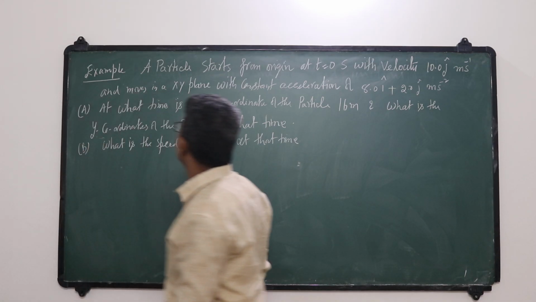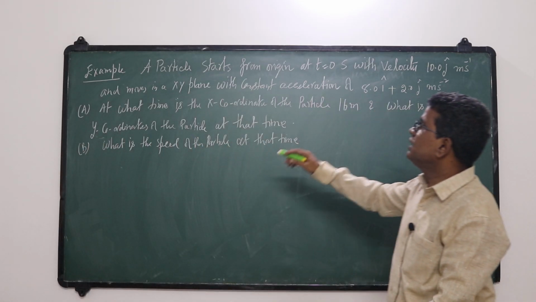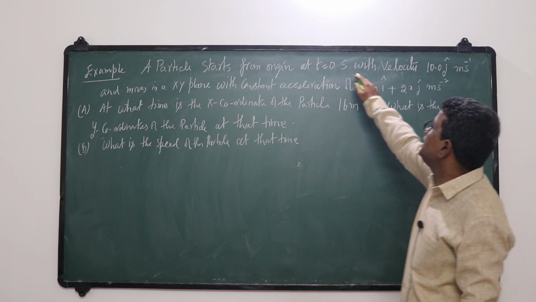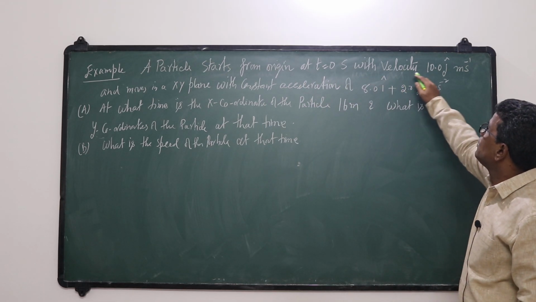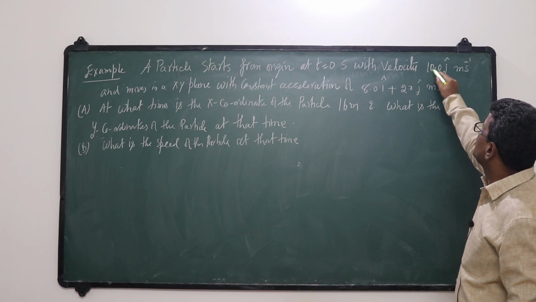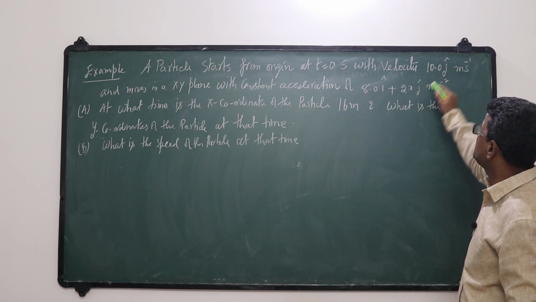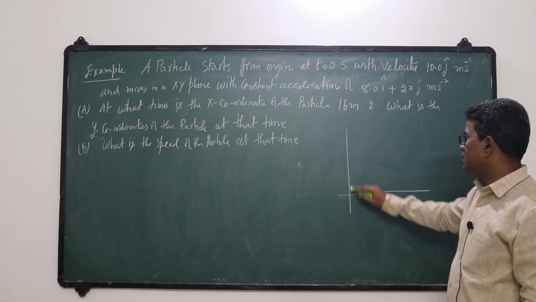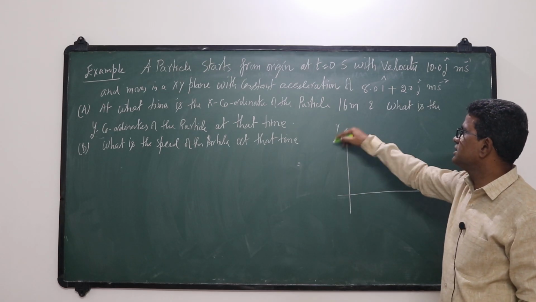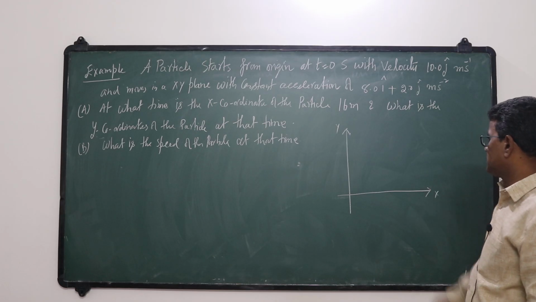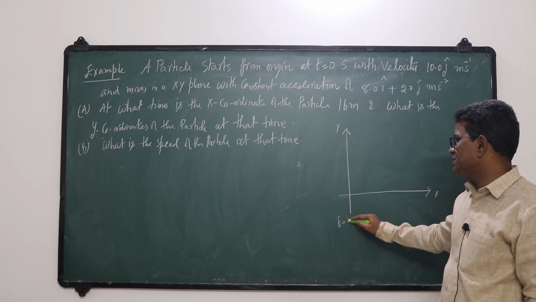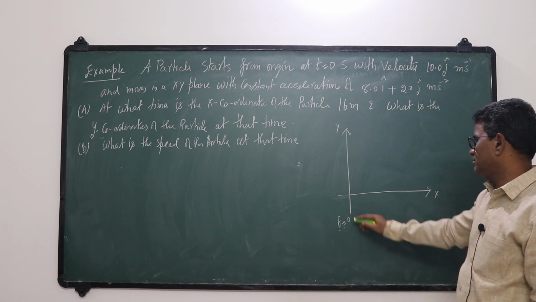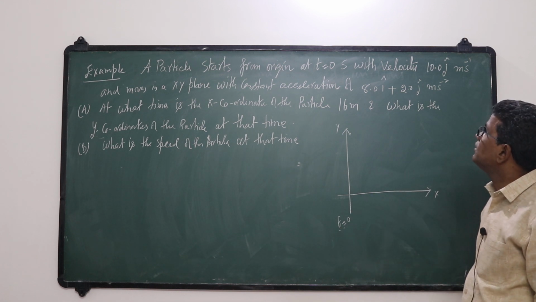Now see, this is an example for two-dimensional motion. A particle starts from origin at t equal to 0, moves with velocity, so this is the initial velocity 10j. So initially it moves along the j direction. So this is the y-axis, this is the x-axis.